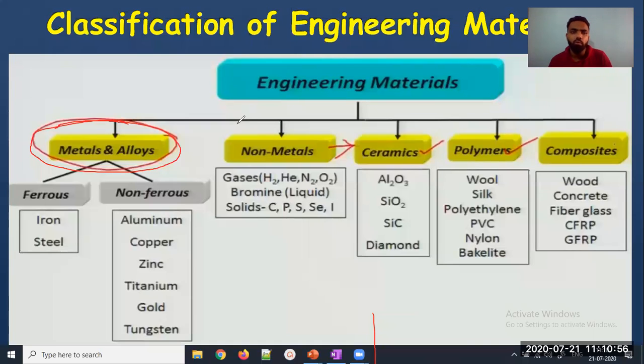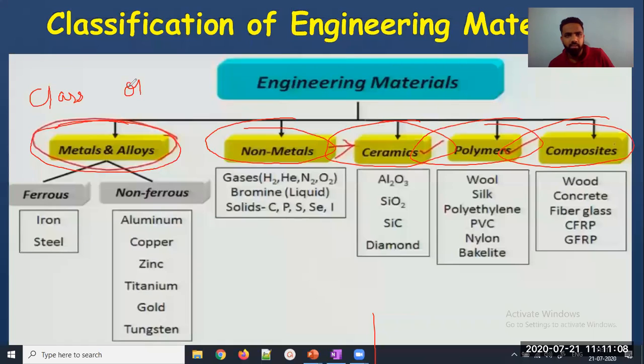One is metals and alloys, second is non-metal, third is ceramic, fourth is polymer, and fifth is composite. These are the classes of materials that we are going to go into detail for classifying engineering material.